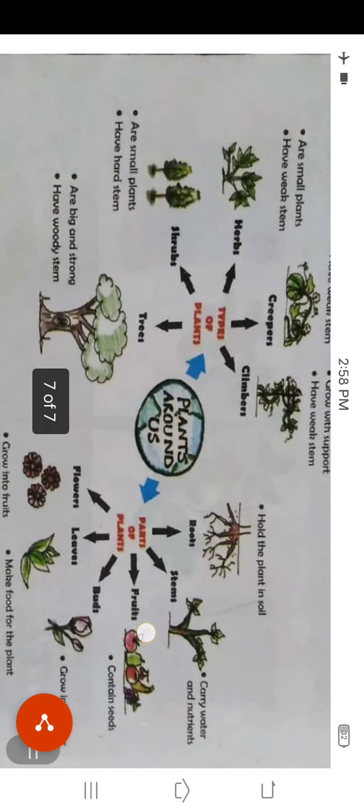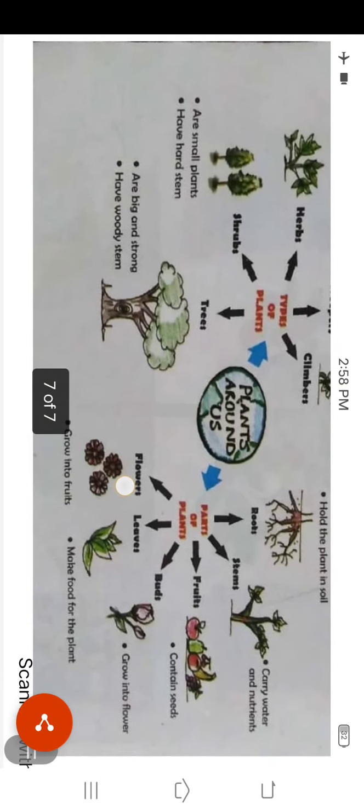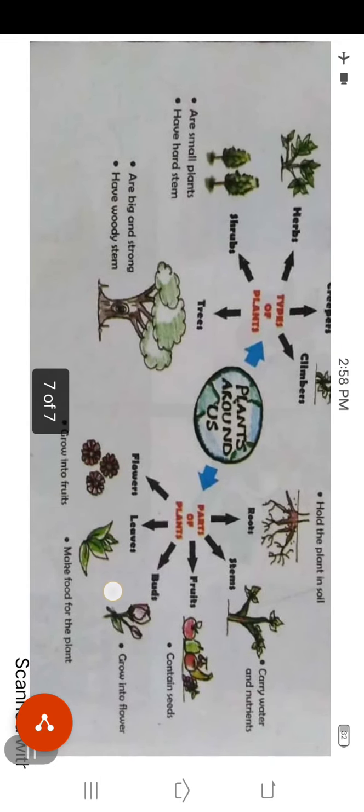Then these are the parts of a plant. First of all, we will read about the root. The root holds the plant in the soil. The stem carries water and nutrients. The fruits contain seeds. The buds grow into flowers, the leaves make food for the plant, and the flowers grow into fruit.